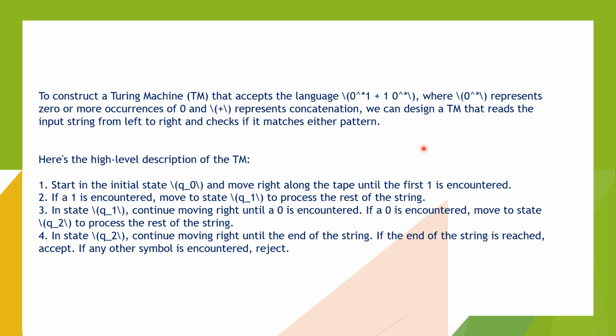Start in the initial state Q0 and move right along the tape until the first 1 is encountered. The second step: if 1 is encountered, move to state Q1 to process the rest of the string. In state Q1 continue moving right until a 0 is encountered. If we encounter a 0, move to state Q2 to process the rest of the string. In state Q2 continue moving right until the end of the string. If the end of the string is reached, accept; if any other symbol is encountered, reject.